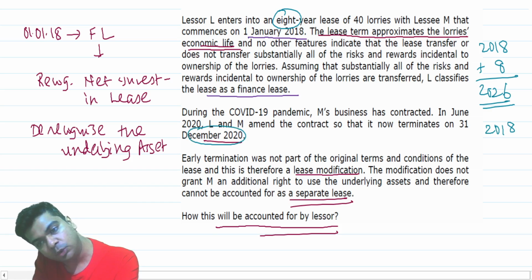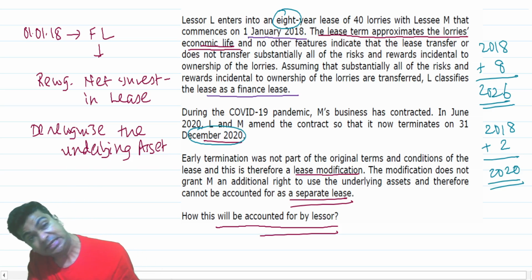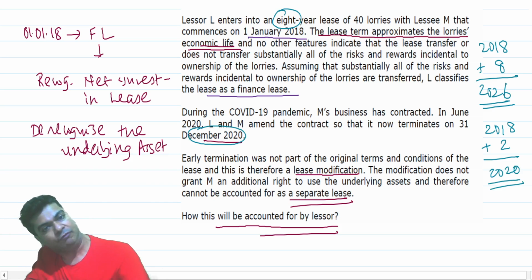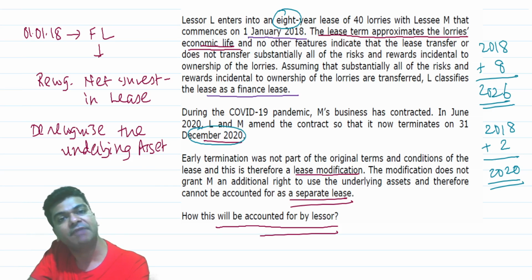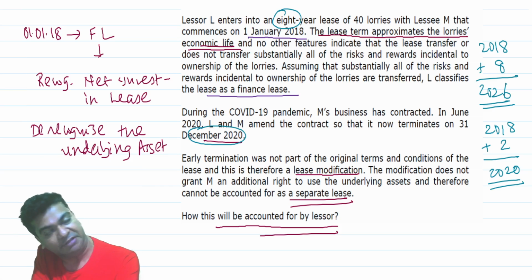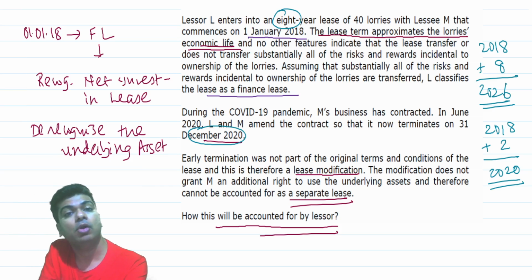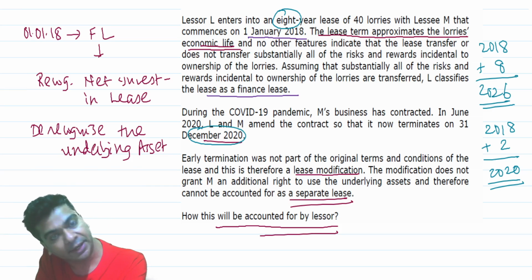So you started in 2018 and in 2 years it will come to an end. It seems that the useful economic life of the lorries was 8 years. Earlier, the lease was covering the entire useful economic life, so you classified that as a finance lease. Now the useful economic life is 8 years, but the lease is only for 2 years. If the lease is only for 2 years, then you cannot classify this as a finance lease. That means it is an operating lease.